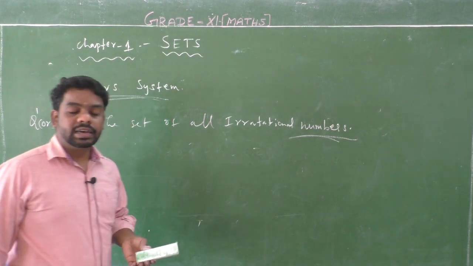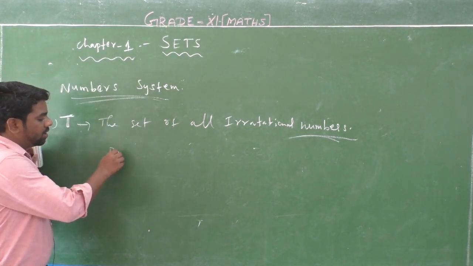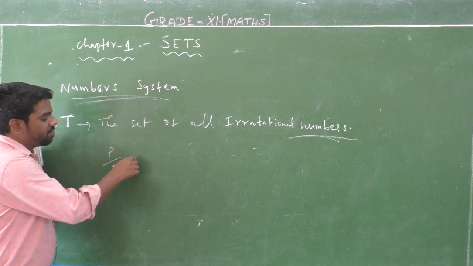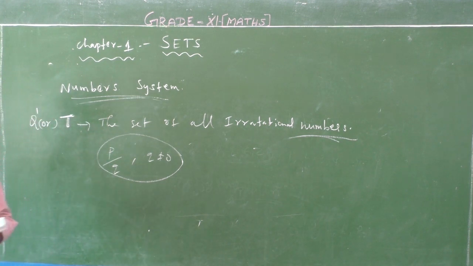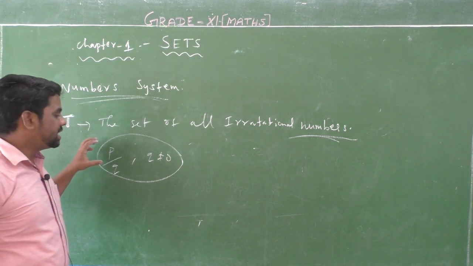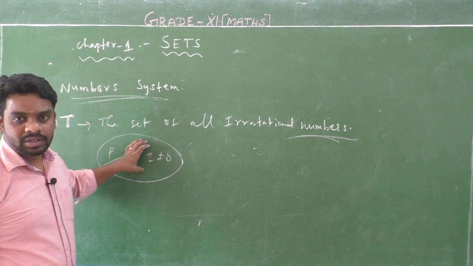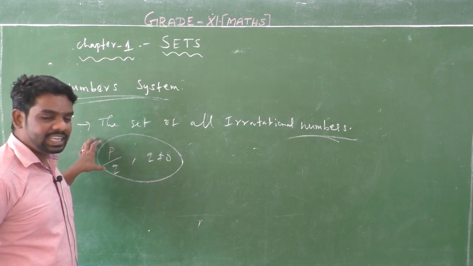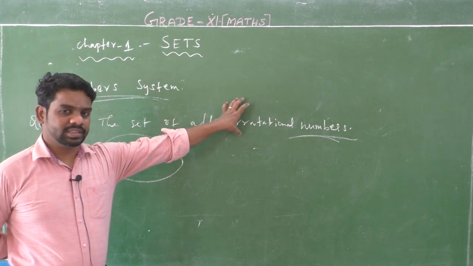Set of all irrational numbers. The set of all irrational numbers means the number does not satisfy this form p by q, where q is not equal to 0. If a number satisfies the form p by q, q not equal to 0, that number is a rational number. Suppose this format is not satisfied, then the numbers are called irrational numbers.